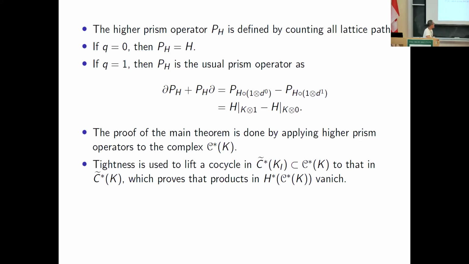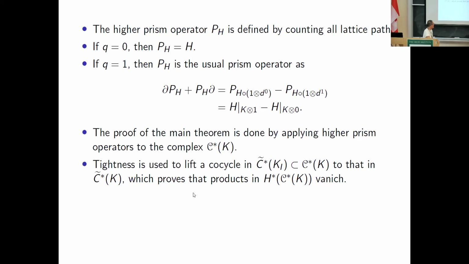Now, we proved the main theorem by applying higher prism operators to the DGA C*(K). I mean, we proved the triviality of the Massey products and higher Massey products under the assumption that K is F-tight.